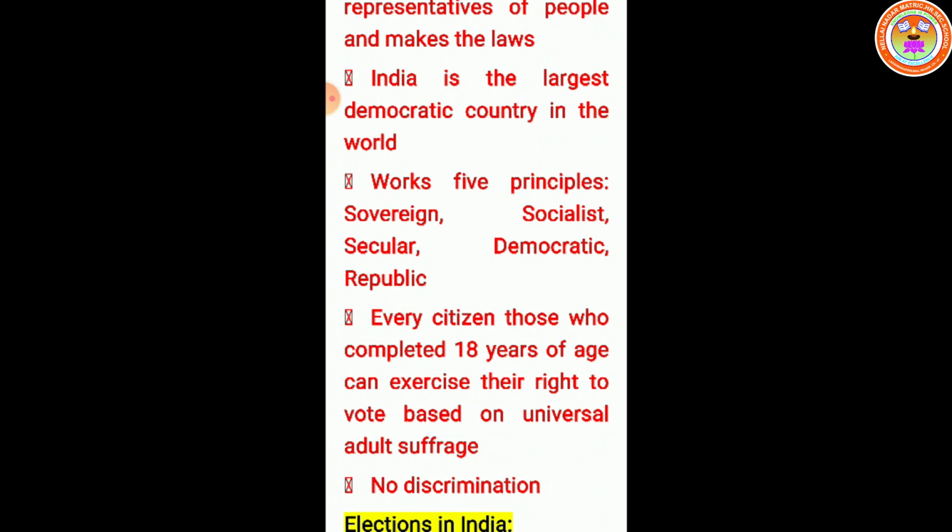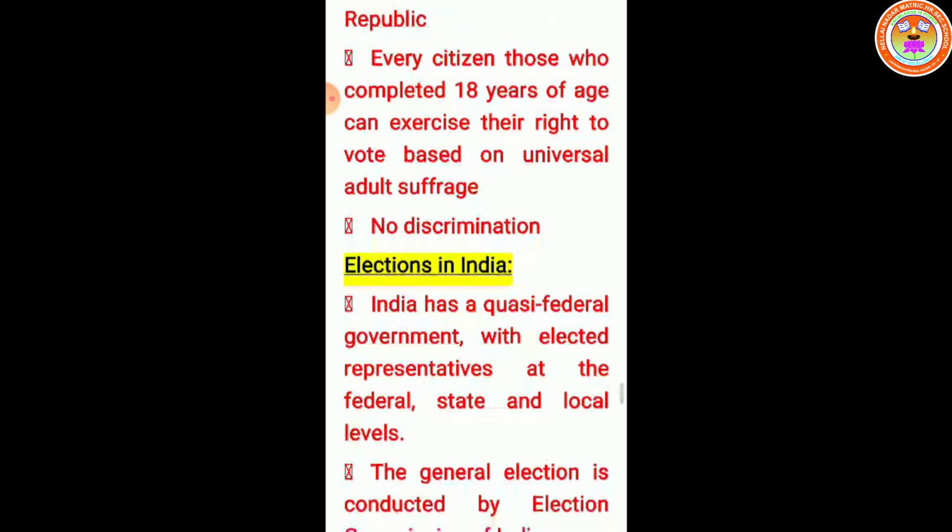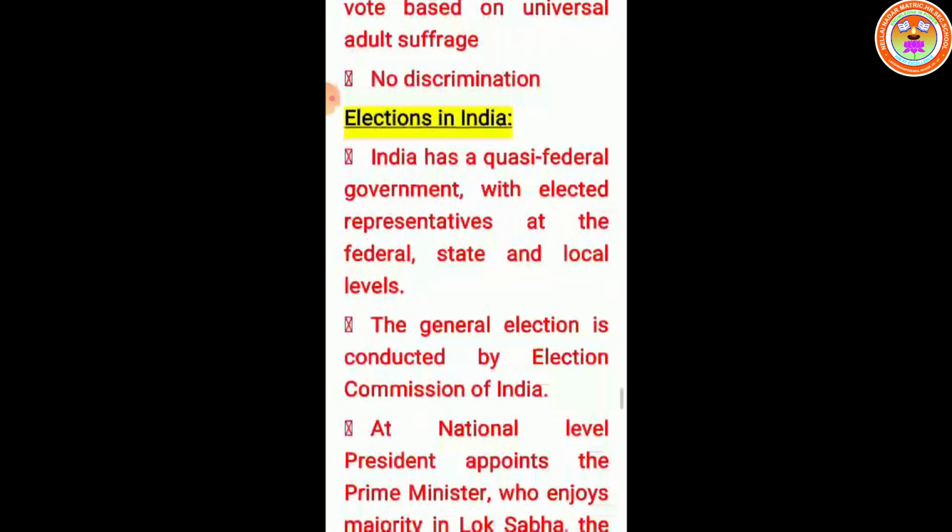It works on 5 principles: sovereign, socialist, secular, democratic, and republic. Every citizen who has completed 18 years of age can exercise their right to vote based on universal adult suffrage or franchise. No discrimination in the name of caste, religion, male or female, literate or illiterate, poor or rich people.